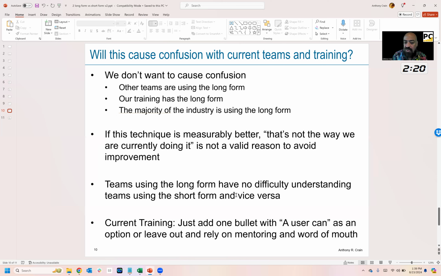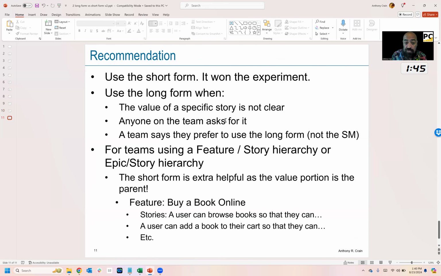Teams using the long form have no difficulty understanding the short form. People who are really good at long form, when they read the short form, were like, yes, I understand it. And vice versa. The people who were writing short form could read a long form story just fine. So it didn't cause any confusion that people were writing in two of the acceptable ways. When it came to training, all we had to do is add one bullet that said "a user can" is an acceptable format, and not even train on it. Don't worry. People will do it without any training because it's better. On all the fronts, it's better. So without training, people will gravitate towards it anyway. Train them on the long form and then give them permission to use the short form, and you'll see they end up using the short form.